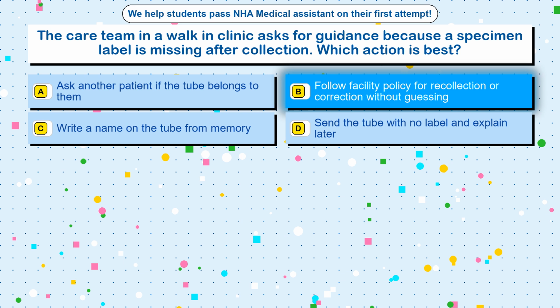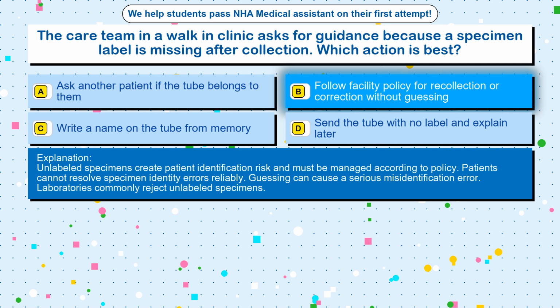Follow facility policy for recollection or correction without guessing. Unlabeled specimens create patient identification risk and must be managed according to policy. Patients cannot resolve specimen identity errors reliably. Guessing can cause a serious misidentification error. Laboratories commonly reject unlabeled specimens.